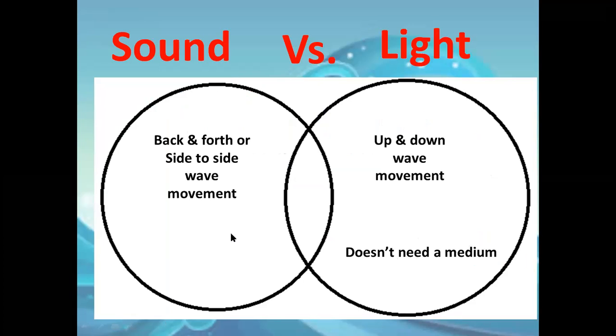Light doesn't need a medium to transfer, while sound needs a medium. You will ask me what that means, miss. I told you that sound needs a medium to transfer it: solid, liquid, or gas. But light does not need any medium. The universal example of that is the sun. The sun is placed in space and it gives us light, and the light can reach us from space to here. Although in space there is no air, there is no medium, light can travel through space where there is no medium. So it doesn't need a medium.